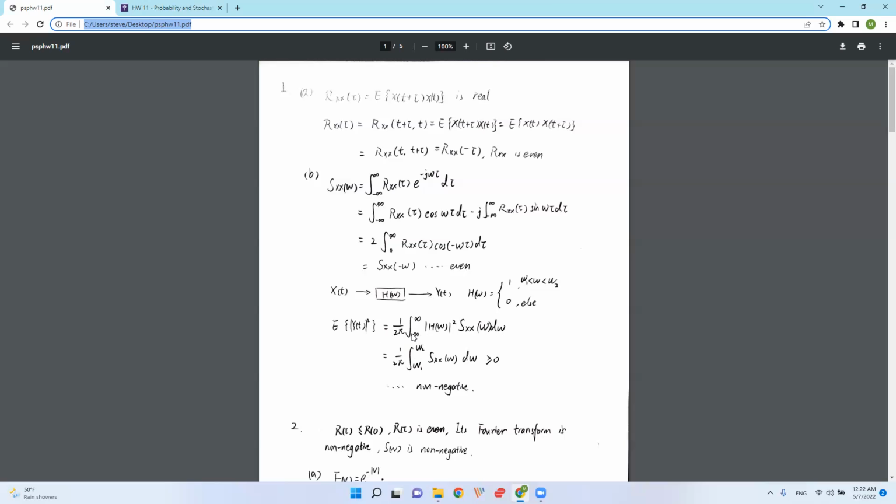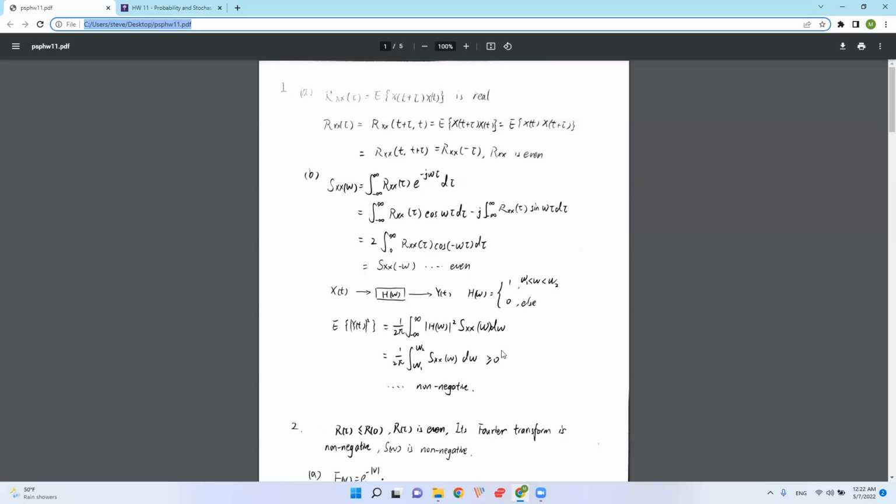Everywhere is assumed to be 0, and only between omega 1 and omega 2 it is equal to 1, equal to the original function. Because this is an LTI system and the input is X(t), the only thing that's passing is not between negative infinity and positive infinity, but between omega 1 and omega 2, and omega 2 is strictly larger than omega 1, so that's no problem.